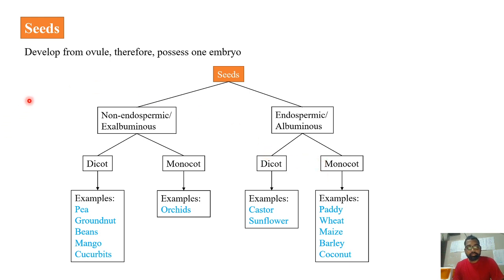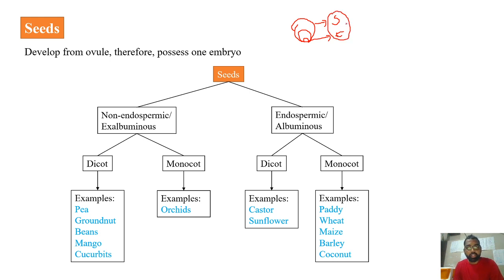Now coming to the seeds. As we have seen, the seeds are the result of fertilization in the ovule, that is, the post-fertilization structure of the ovule is the seed. Normally, in the regular cases, each ovule possesses one embryo sac. This is a normal condition, which means there is only one egg. When one ovule develops into one seed, one embryo sac or the egg develops into one embryo, which means one seed possesses one embryo in general.